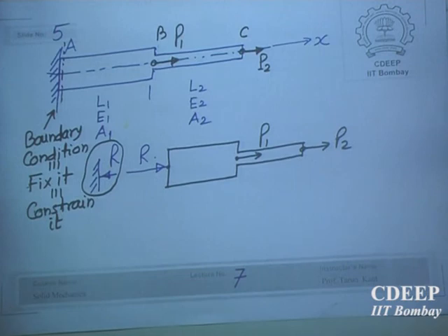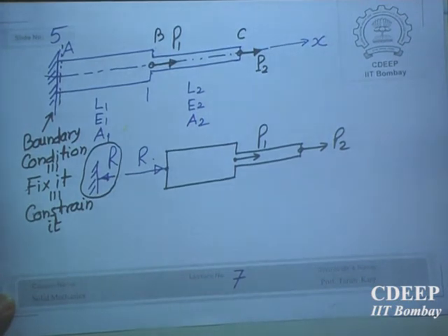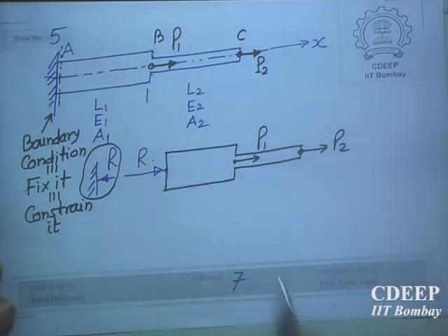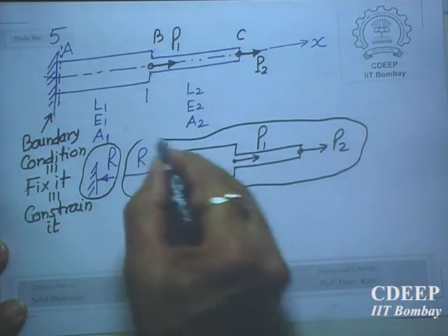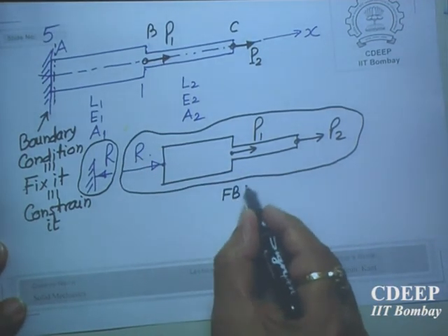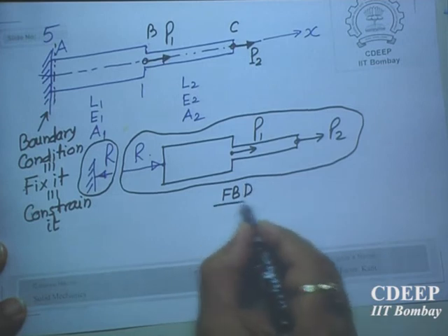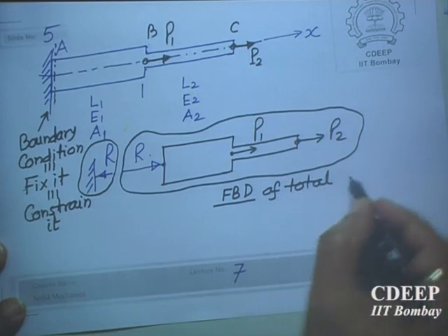If somebody is pulling a rod and you are holding it, this force is going into your body. And this is the free body diagram of the total rod.